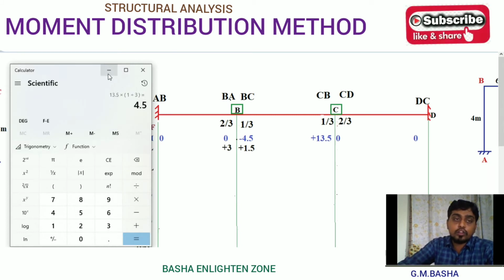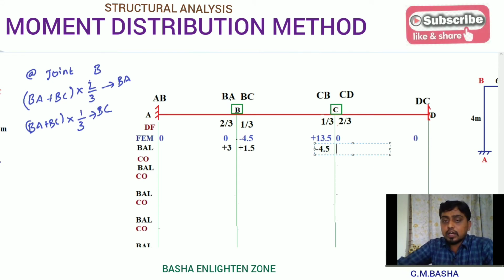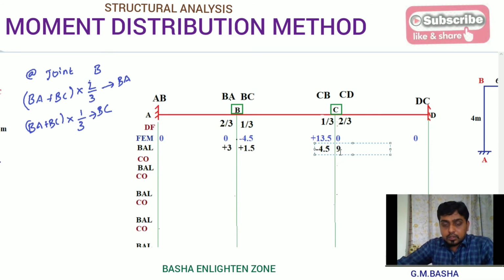If you get plus 4.5, take down minus 4.5 directly. So this one is correct. That will be 9, as I already showed in the last step. So this will be plus 9, so take down minus 9.